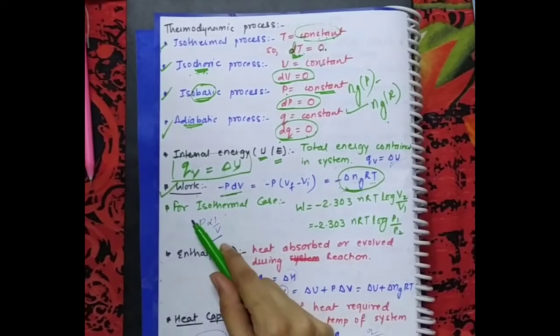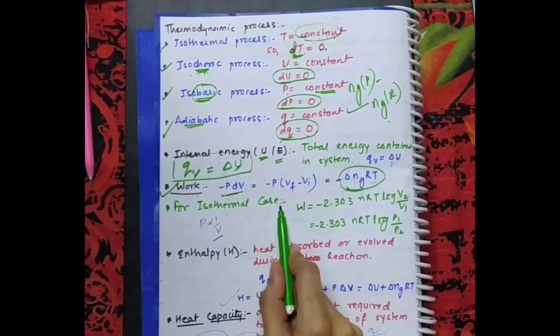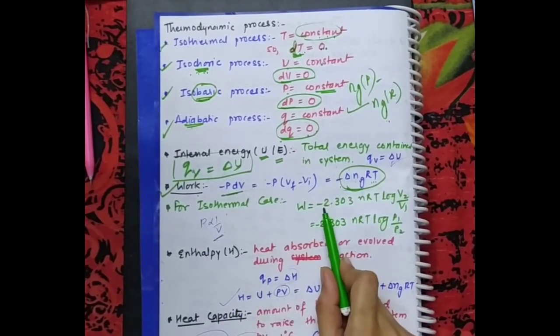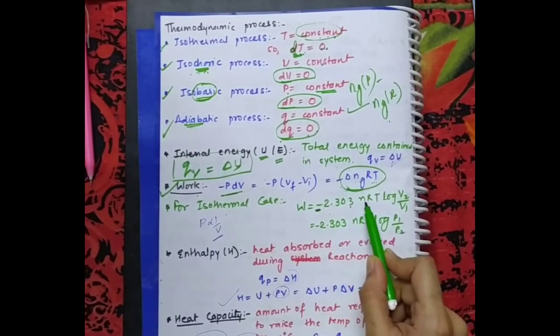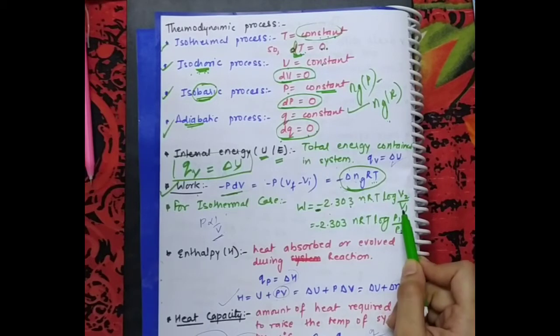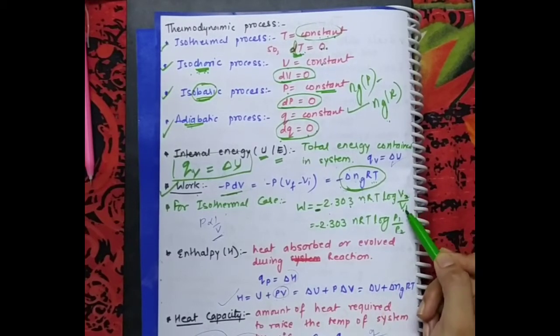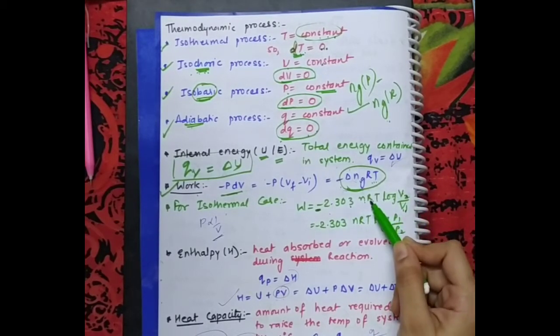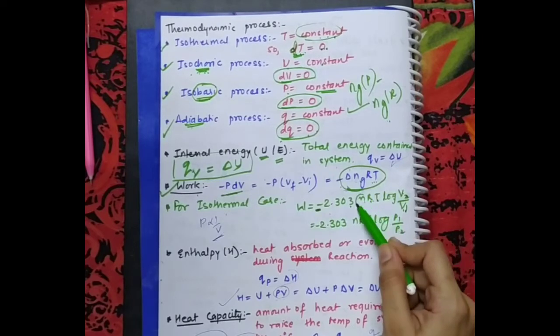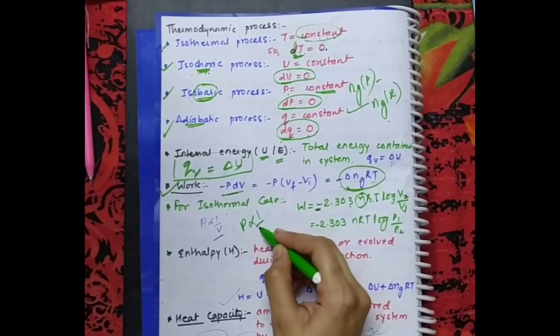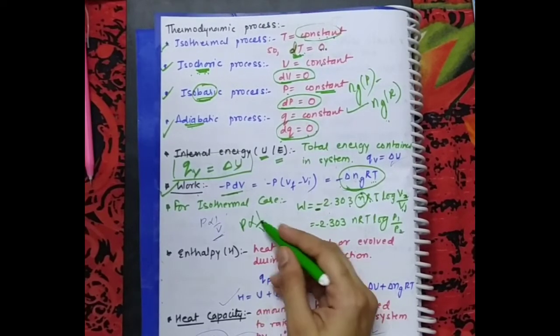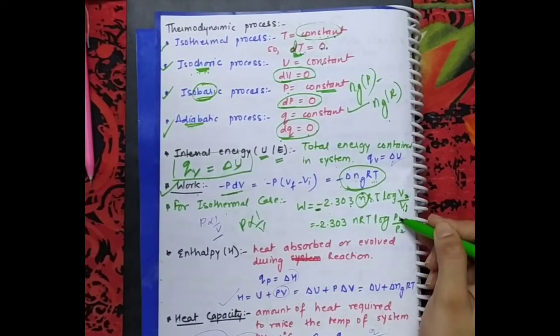Okay. For the isothermal case, we have another formula for work which is minus 2.303. Include minus now. Minus 2.303 nRT log V2 by V1. V2 is final volume, V1 is initial volume, R is gas constant, T is temperature, n is the number of moles. From Boyle's law we know that pressure is inversely proportional to volume. So inversely है तो यहाँ V2 by V1 है तो यहाँ क्या आ जाएगा P1 by P2 because inversely proportional है.